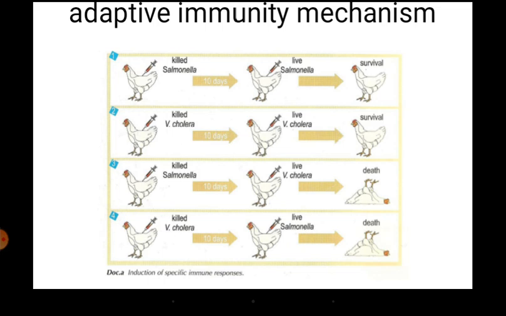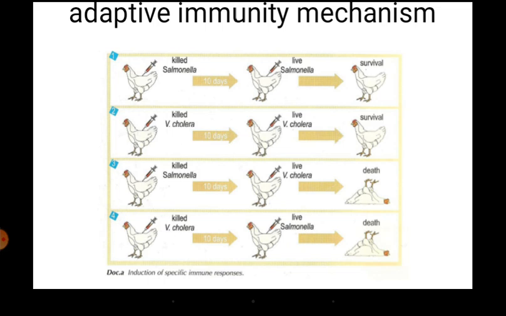The immune response, adaptive immunity, is specific in nature. In the same way, in the last row we have given killed Vibrio cholera, that is, the Vibrio cholera antigen, then after 10 days you give live salmonella, so naturally there will again be death of the bird, because antibodies raised for Vibrio cholera will not protect against salmonella infection.